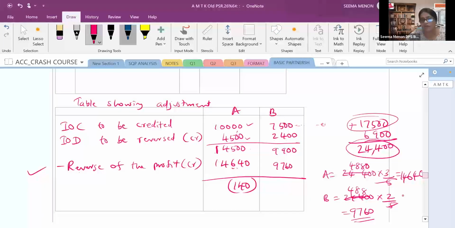Because interest on drawing is already a part of the profit distributed, we have to reverse that. Interest on capital was not distributed, so the profit became more, right? So now this total that is already given to the partner, we will take back. So the reverse of the profit which is already credited, वो हम उनसे वापस ले लेंगे, right?